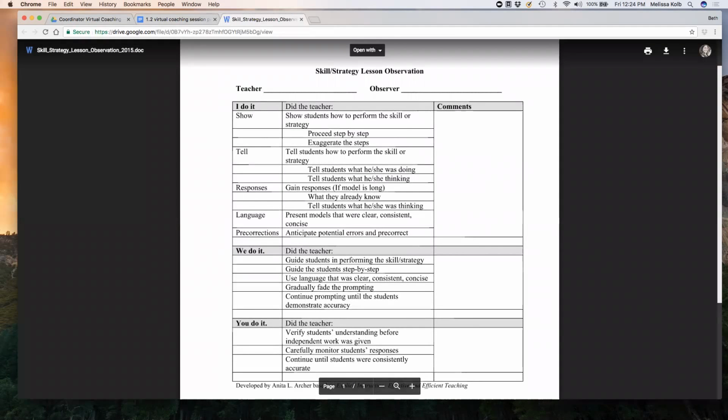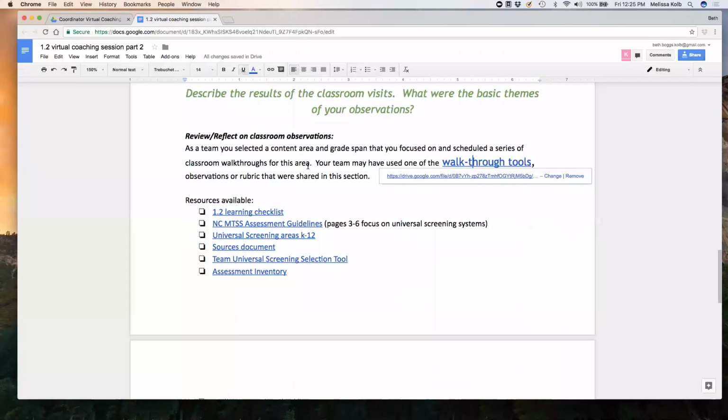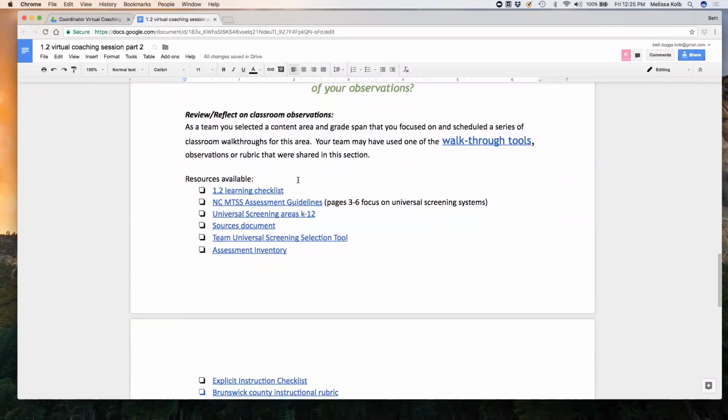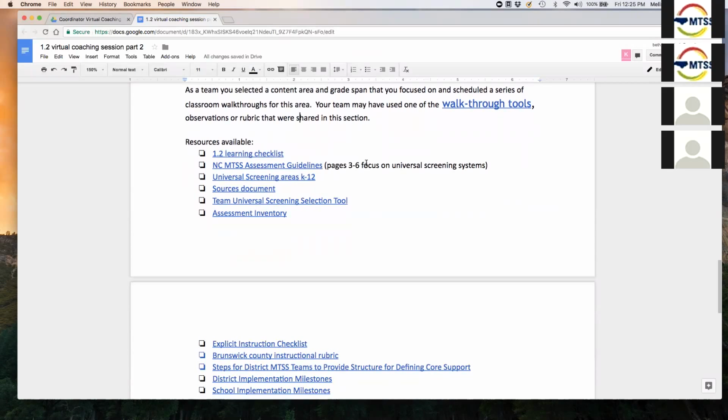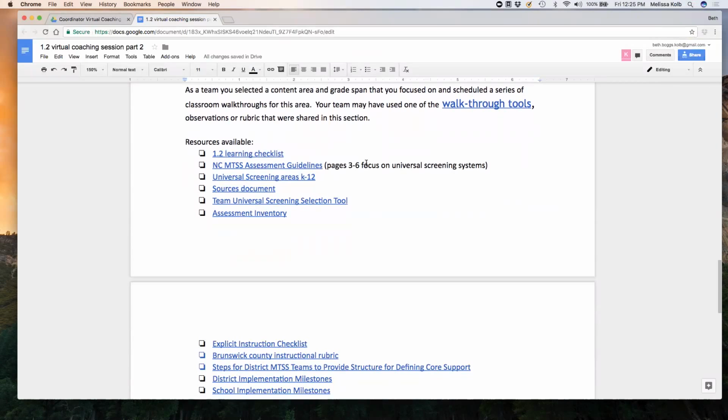And Beth also showed you an additional walkthrough tool when she was providing her instruction as well. But this one really focuses on skill and strategy, lesson observation. It talks about the show, tell responses, and it's just a way to provide you with information about what should be occurring in the classroom. So you don't have to reinvent the wheel. Most of you already have a tool that you're using. In addition to this, once you've made that selection, then you're going to lead your team through those tools, and then you also have some additional resources available.